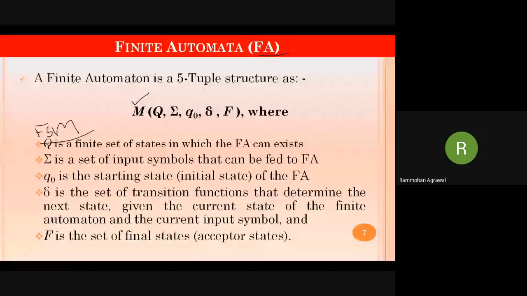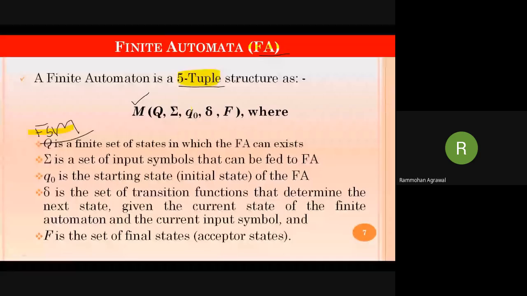FA is represented by a 5 tuple machine structure. PDA will be represented by some other tuple, and a Turing machine will have some other structure. So here capital letter M is definitely an FSM machine or FA, finite automaton. It has 5 parameters.